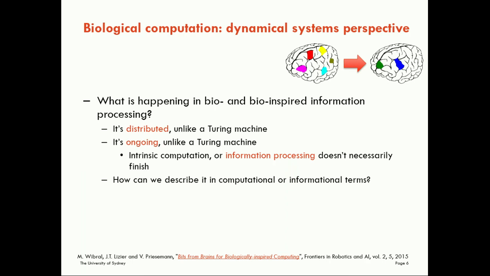So then we can think, how can we describe this in computational or informational terms? And we've already looked at some questions posed by Mitchell that we could start to think about there. We can then take that further and think about those questions dynamically, because we are talking about how the information in the system is being updated. We can talk about how information is stored, how it's transferred, and how it's modified in this transient process. In this transient process from the initial state to the final state, how it's processed between the interactions of the elements through time here.